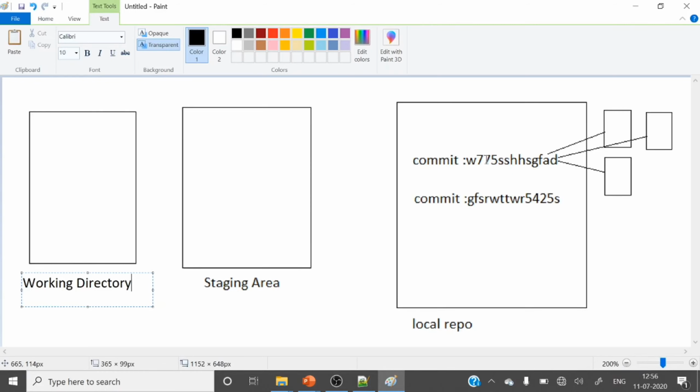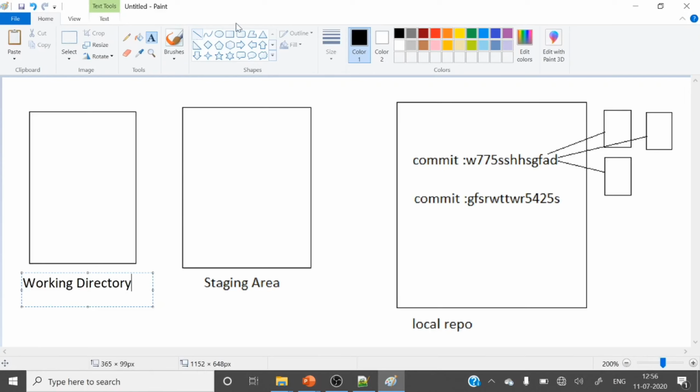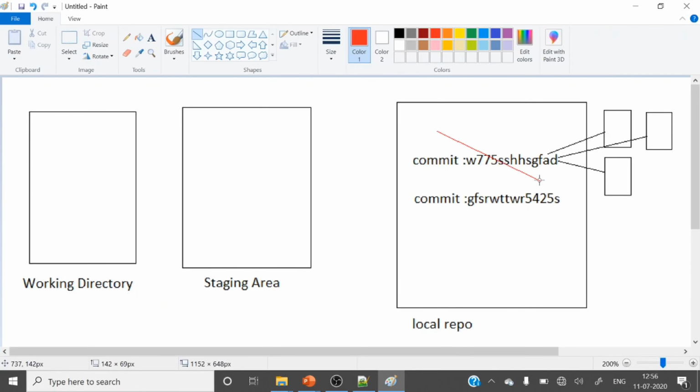So what will happen with this soft reset? It will delete that commit. This commit will be removed from the local repository, and all your files, these 3 files, will come to the staging area.